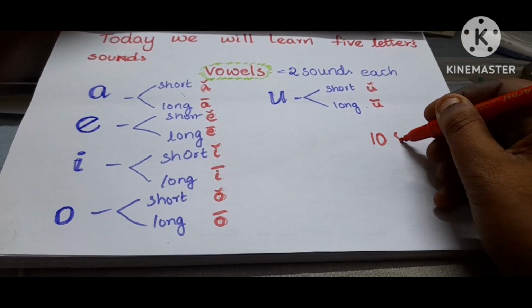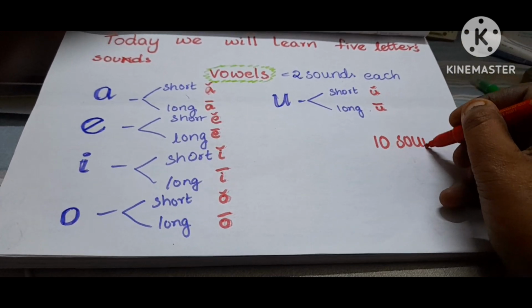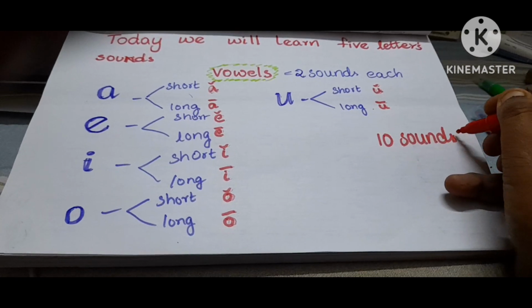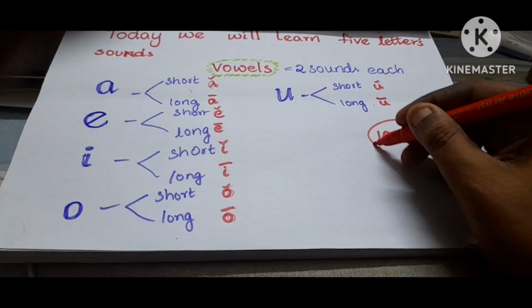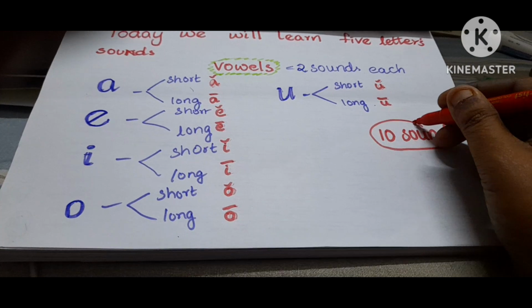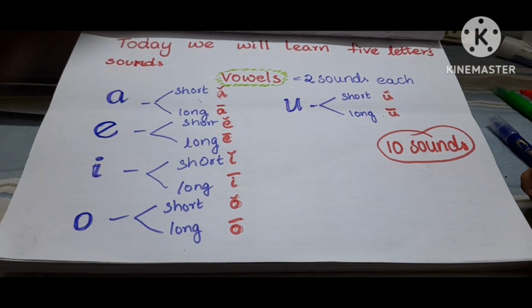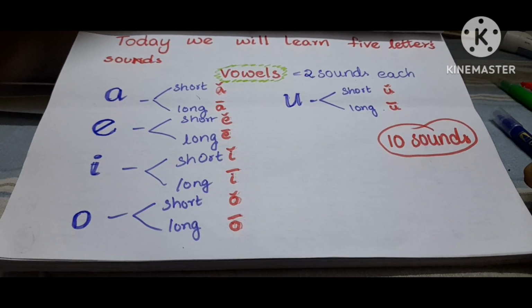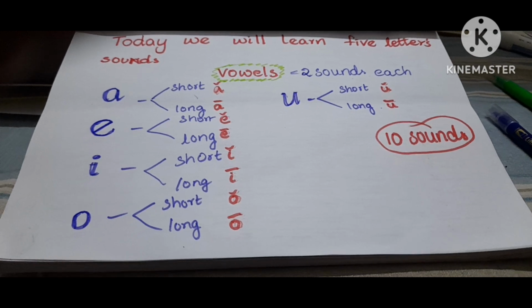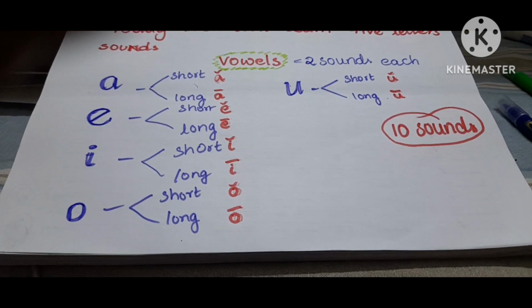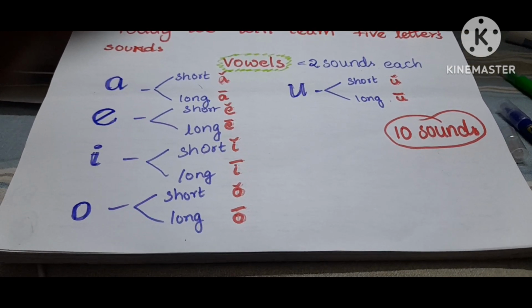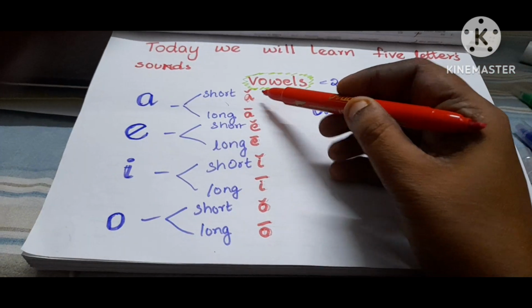Long sounds are the sound as we pronounce the alphabets, the same way, but somewhat prolonged or dragging the sound. Short sounds are somewhat different from the alphabet. I'll be showing the pictures later on, as to when the short sound comes and when the long sound comes.